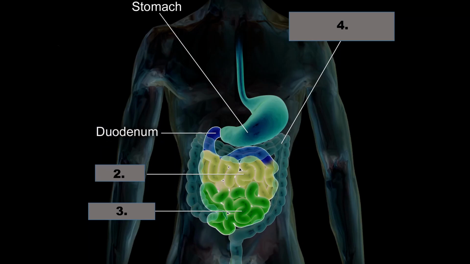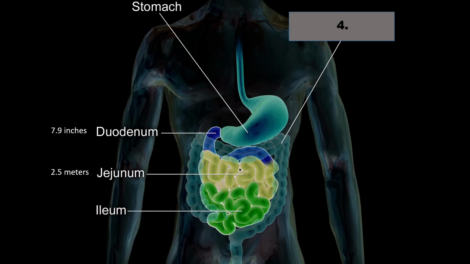Number 1. Duodenum is the first part of the small intestine. It is located between the stomach and the middle part of the small intestine and has a length of 7.9 inches. It's largely responsible for the continuous breaking down process. Number 2. Jejunum. The primary function of the jejunum is to absorb sugars, amino acids, and fatty acids. It has a length of 2.5 meters.